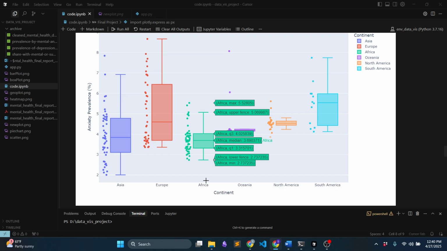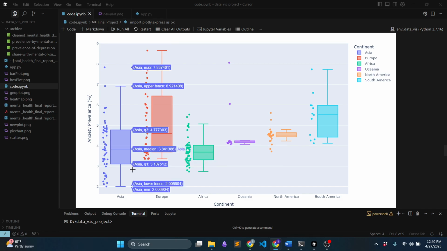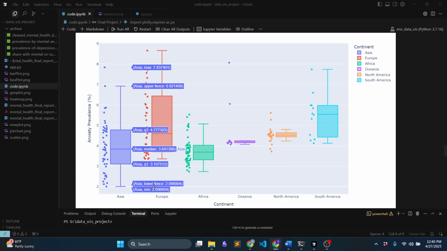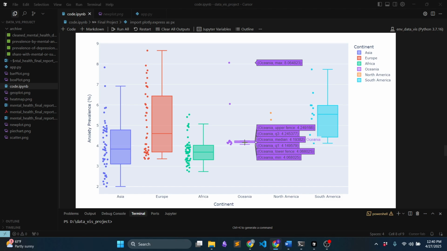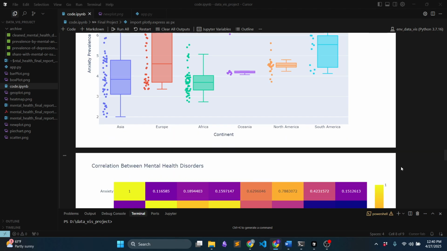Then Africa and Asia show relatively lower anxiety prevalence. This is Asia and this is Africa. These two continents show lower medians. And this continent, Oceania, has very high outliers for this distribution of anxiety rates.